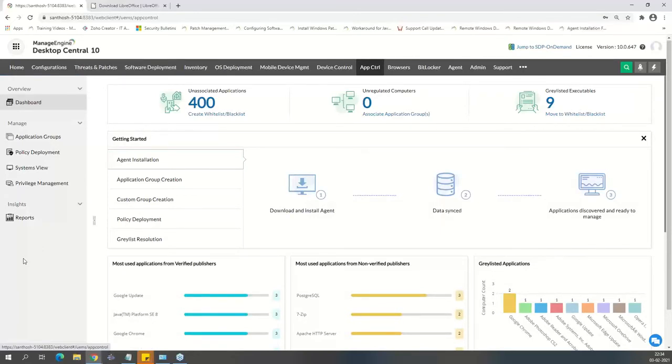Now, essentially, how does this work? Let's go into the product. It's very simple. All the security products, be it device control, application control, or browser security, all operate from a very simple standpoint: you create a policy, you define which group needs this policy, and you just apply the policy. That's how simple it is. So the first thing is I create a policy, right?